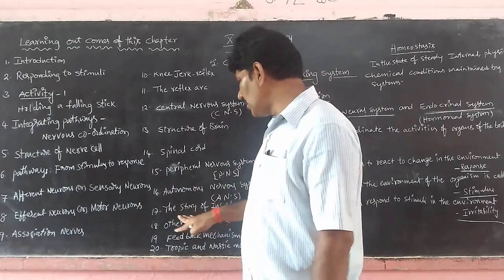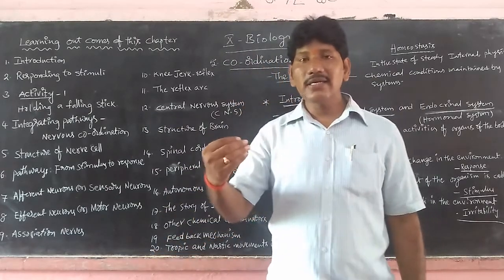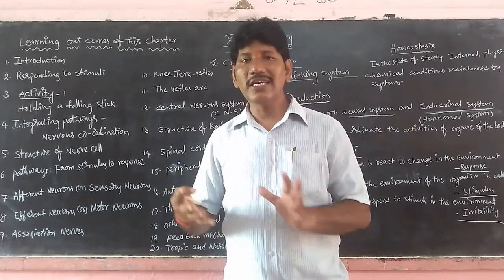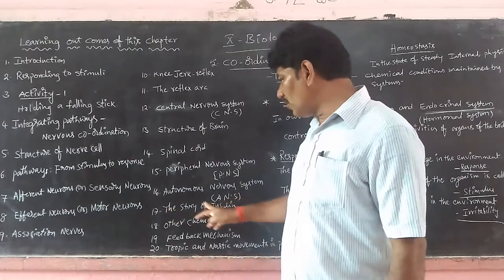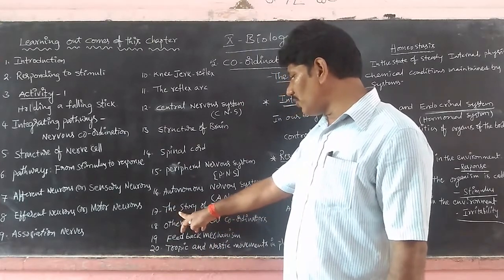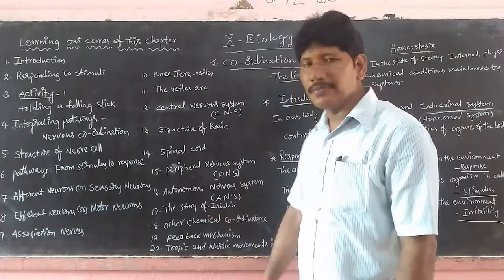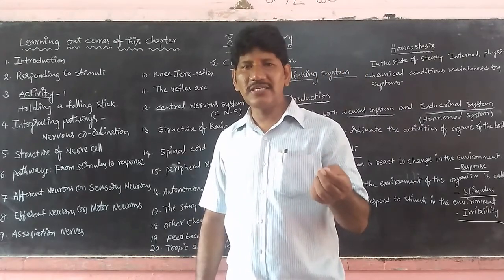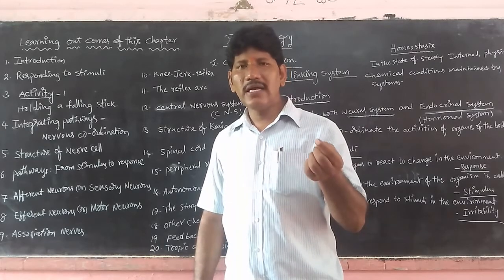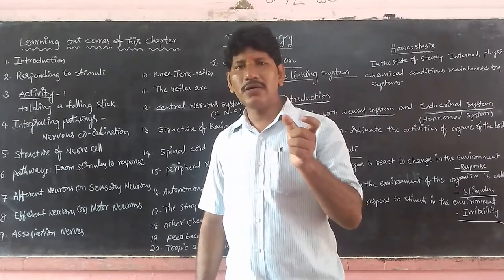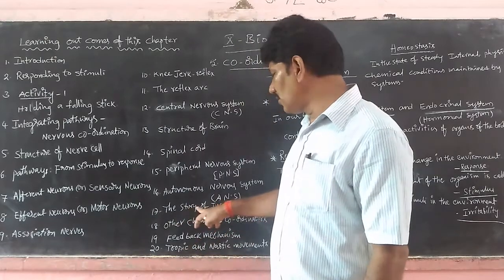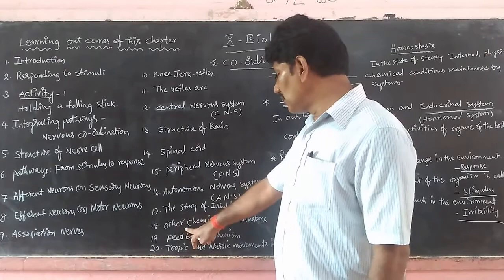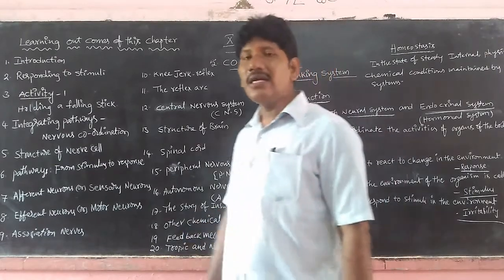Next we are moving to another concept, other than the neurons and the nervous system: chemical coordination. For example, we are going to study the story of insulin. You know that diabetes or blood sugar patients take insulin in the form of injections or tablets. So the story of insulin we are going to learn. Next, other chemical coordinators.